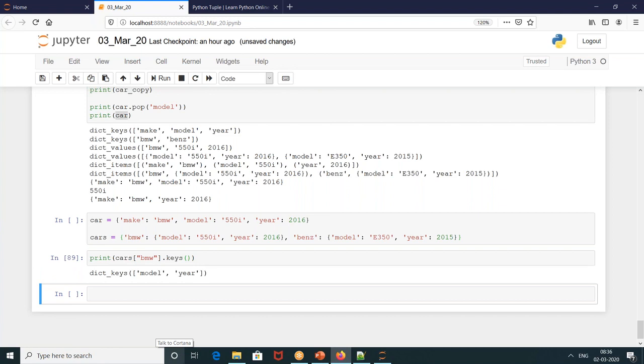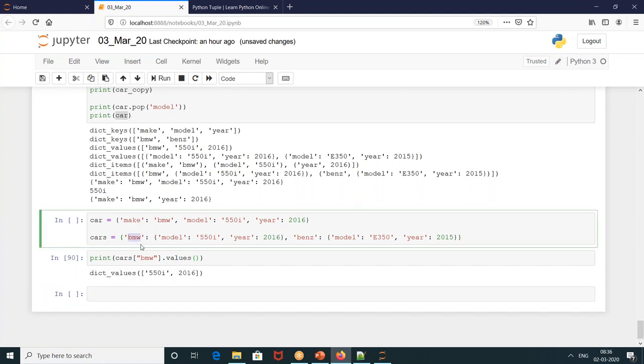What Pawan asked me: how will I get model and year? Okay, so if it's different for each key, then we should mention all those. You should go into the next level. So you should come into this key, call the values or the keys. Go into this, call the values or the keys.